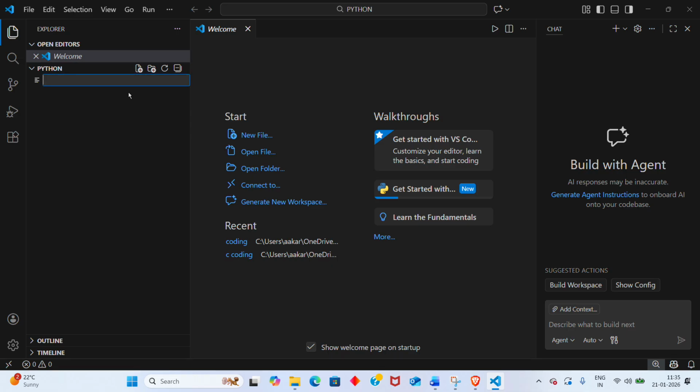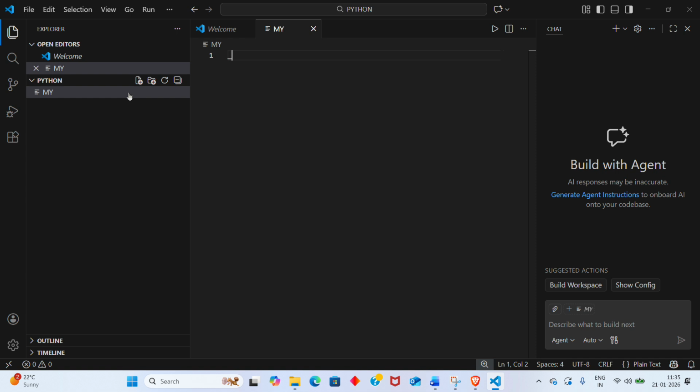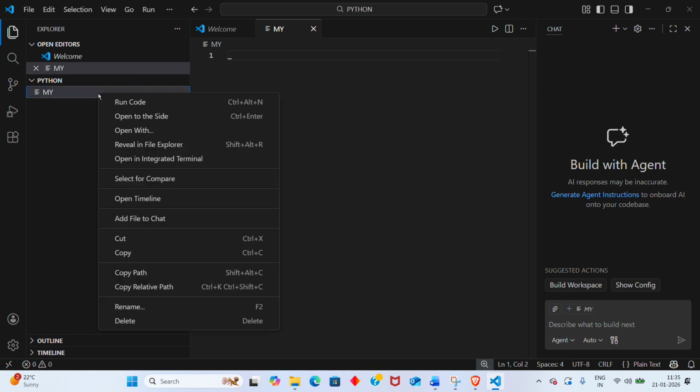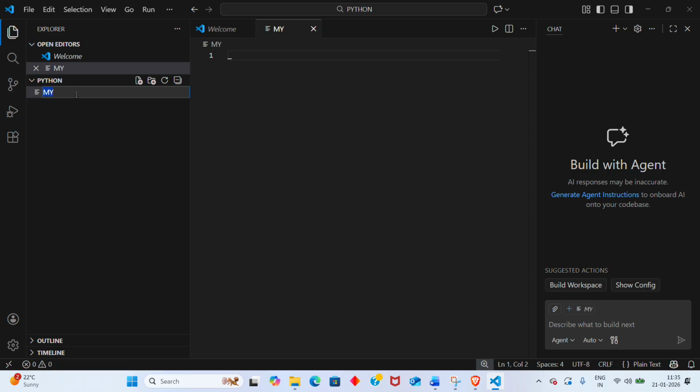I will add my first program dot py. As you can see, py is the extension. Dot py is the extension of Python.